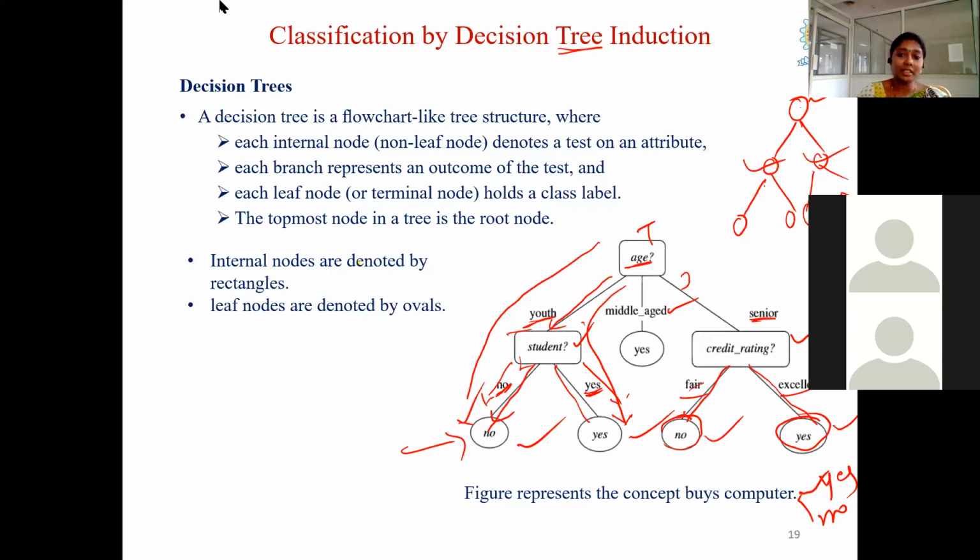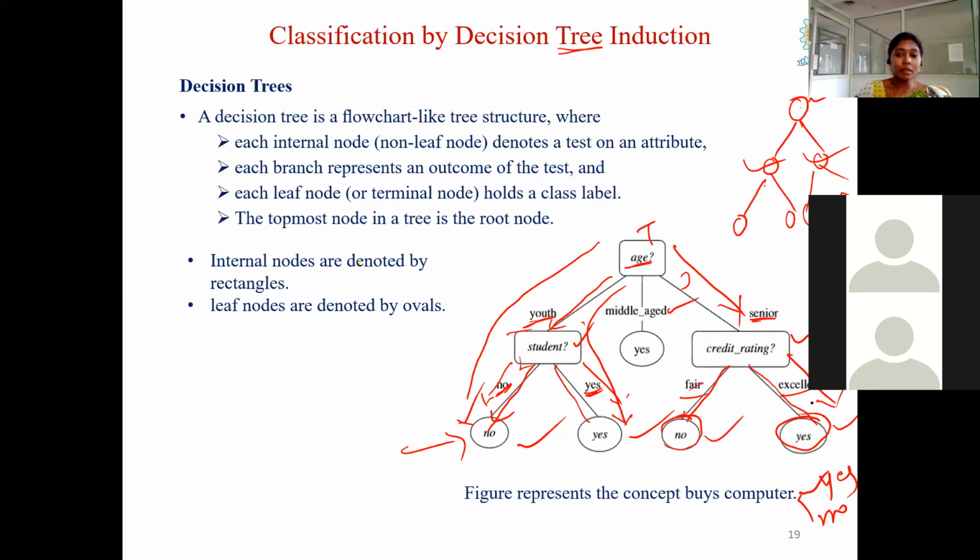How can we trace that? Since the age is senior, we can come in this way. And next, coming to the credit rating, it is excellent. Again, you can go in this way, and finally you get the label as yes. This is the way of classification. Each classification method has its own style, its own algorithm. Based on that, we can classify the unknown example.